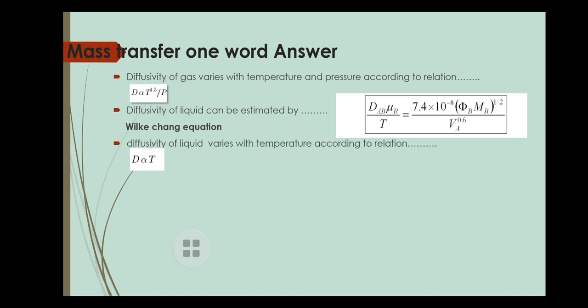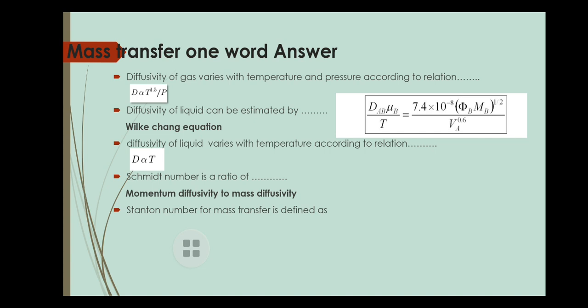Now come to the next question: diffusivity of a liquid varies with temperature according to the relation that it is directly proportional, diffusivity is directly proportional to the temperature. The next question is about dimensionless numbers. The Schmidt number is a dimensionless number for mass transfer, and it is the ratio of momentum diffusivity to mass diffusivity.